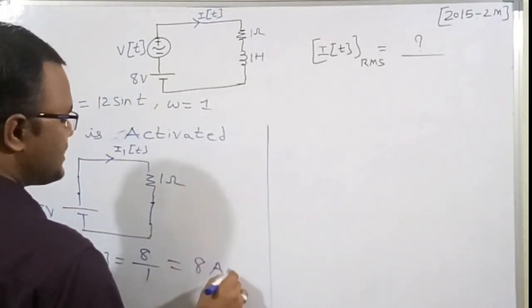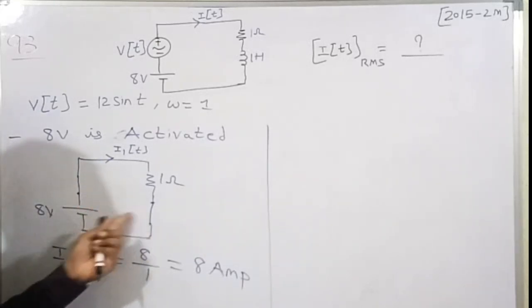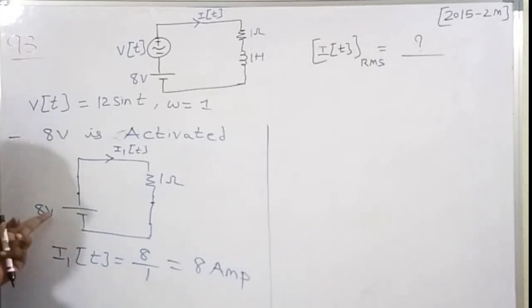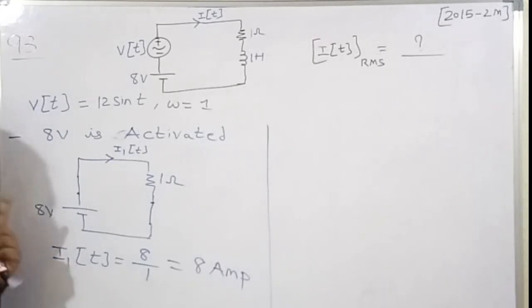So the current in the circuit, combination of the 1 ohm resistor and 1 Henry inductor at steady state, when only the 8 volt source is present, is I1 of t equal to 8 amperes.